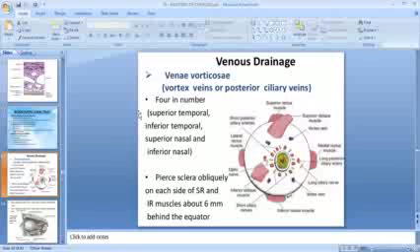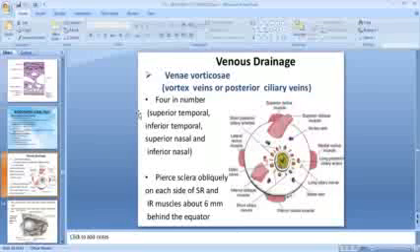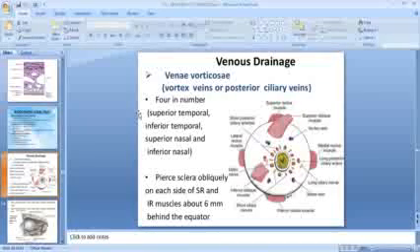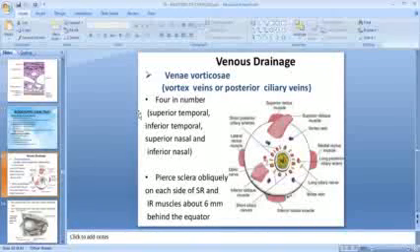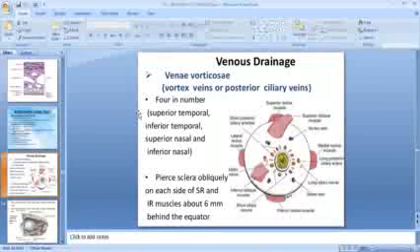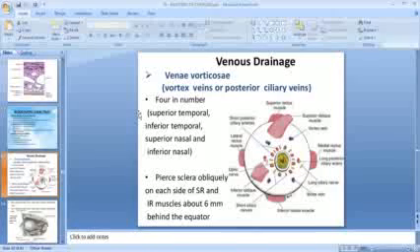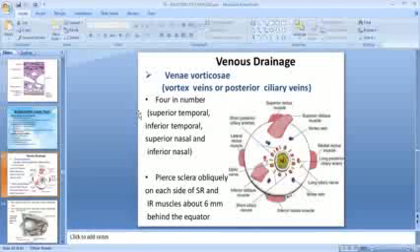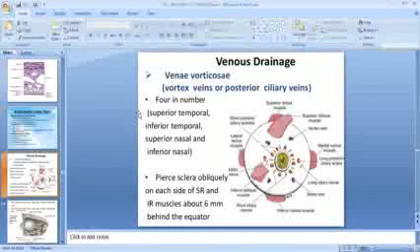Then the venous drainage of the uveal tissue is by the vena verticosa, the vortex veins or the posterior ciliary veins. They are 4 in number: superior temporal, inferior temporal, superior nasal and inferior nasal. They pierce the sclera obliquely on each side of the superior rectus and inferior rectus muscles about 6 mm behind the equator. As you can see in the image, the blue colored veins are the vortex veins. These are the venous drainage of the uvea.